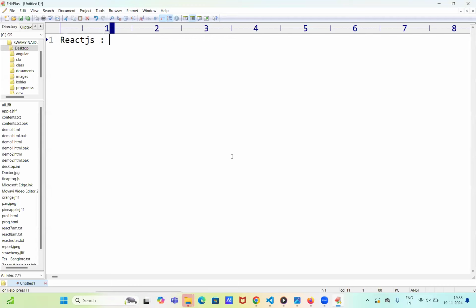React.js. What is React.js? It is a client side script to implement dynamic websites. We already discussed this point.